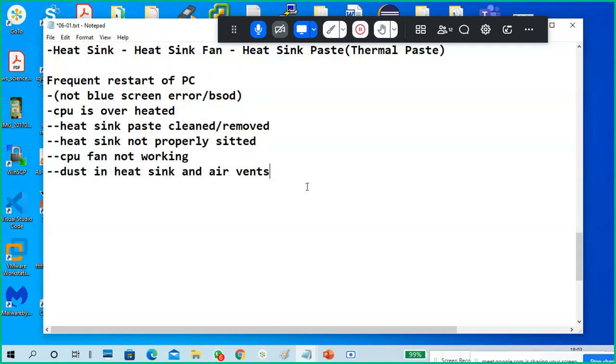Frequent restart of a computer, possibilities. If the question is that my PC keeps restarting itself, first of all make sure it is not a blue screen error. Second, it's a possibility of CPU overheating. The system is booting up and keeps restarting. So the possibilities are that the heat sink paste is not there or is not clean, the heat sink is not sitting properly, the CPU fan is not working properly, or there is dust in the air vents.